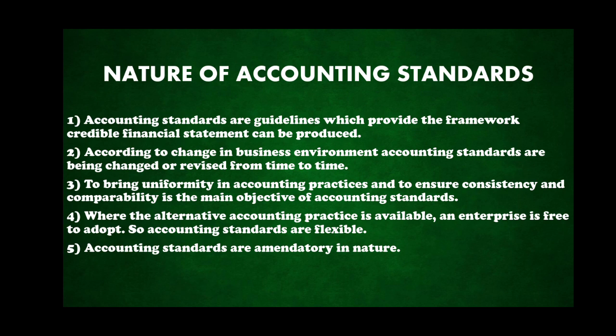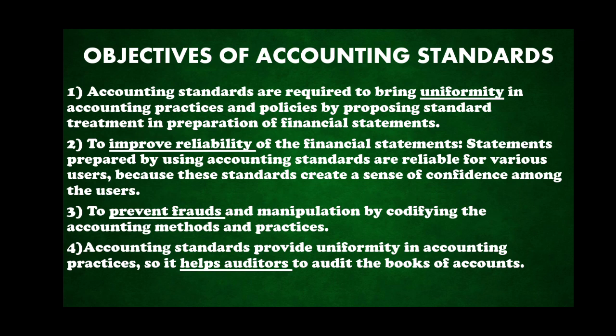Let us go to the next topic, which is the objectives of accounting standards. What is the overall objective of accounting standards? Please remember the meaning, children. What is an accounting standard? It is a written document which is issued on a timely basis by the accounting professionals. For what purpose, children? So that we can have uniformity in preparing and presenting the financial statements. So having the meaning, what could be the overall objective? First one is uniformity.